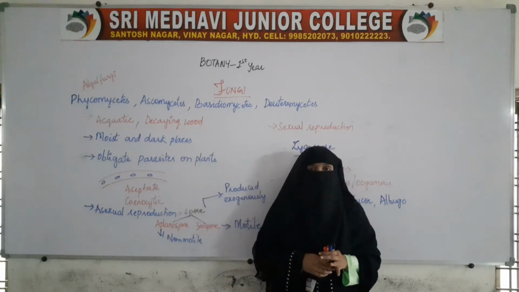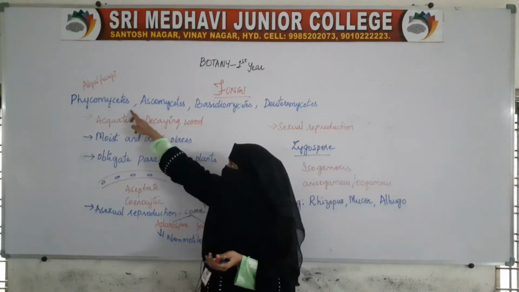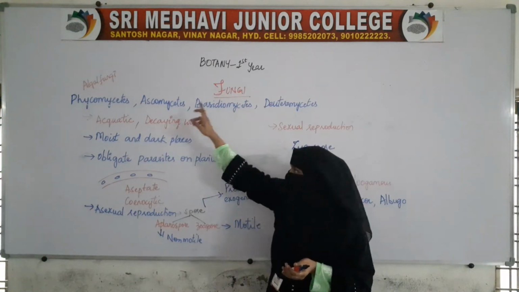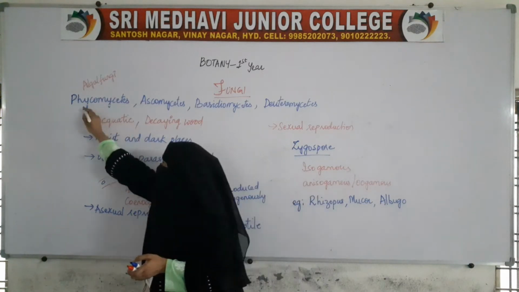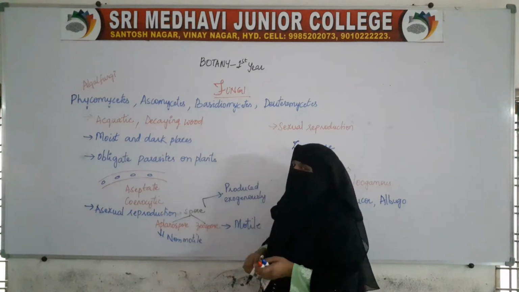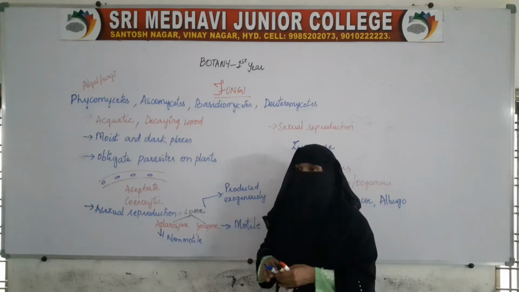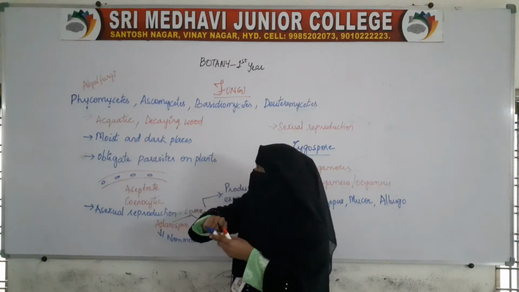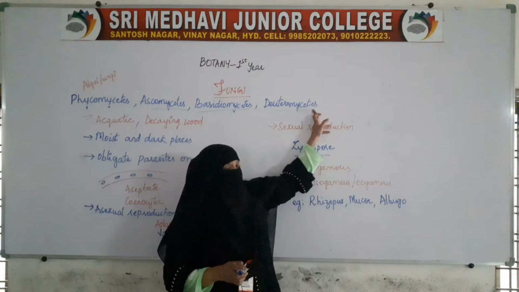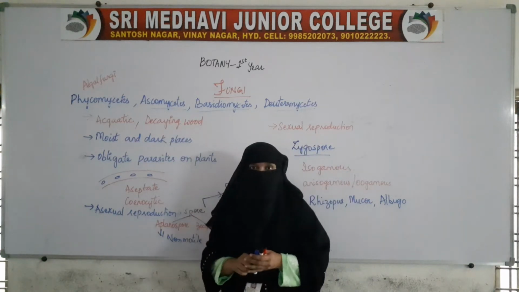Now, we will study kingdom Fungi under various groups. The kingdom Fungi is further divided into 4 groups. The first is Phycomycetes, the second is Ascomycetes, the third is Basidiomycetes, and the fourth is Deuteromycetes. We will start with the first one, that is Phycomycetes.